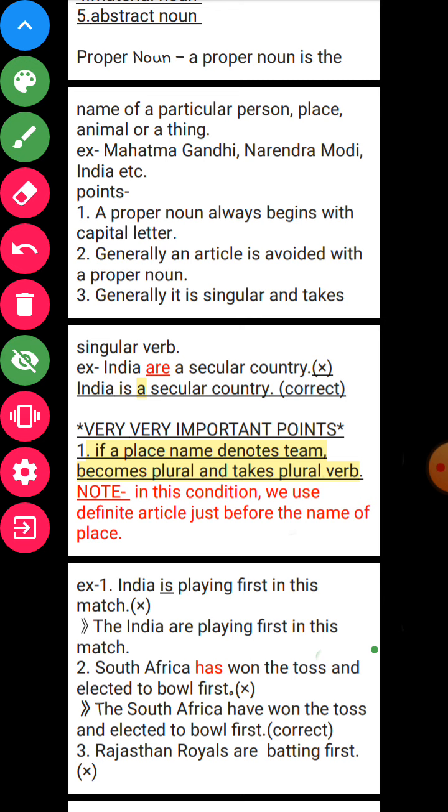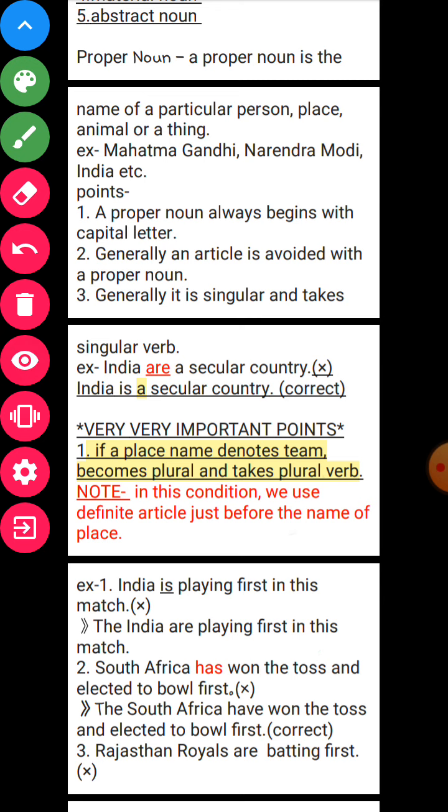If we say Mahatma Gandhi, he is one in this world, so it is a proper noun. Narendra Modi, who is our current prime minister, is also a single person in this world. So he is a proper noun.